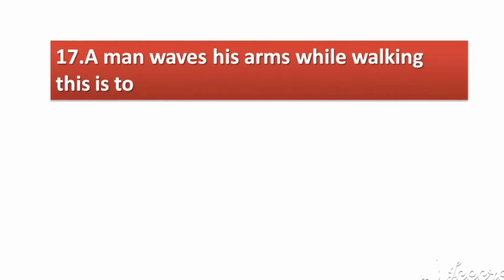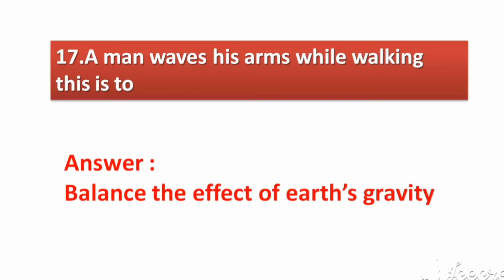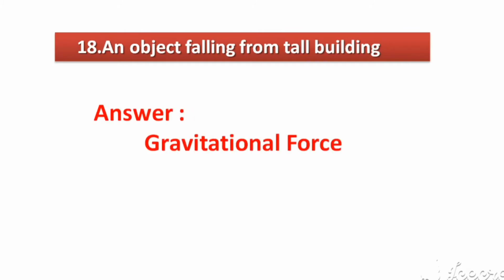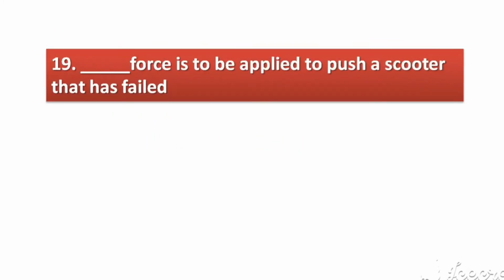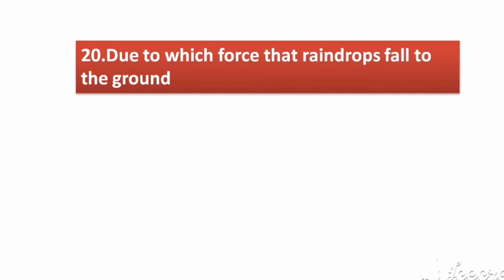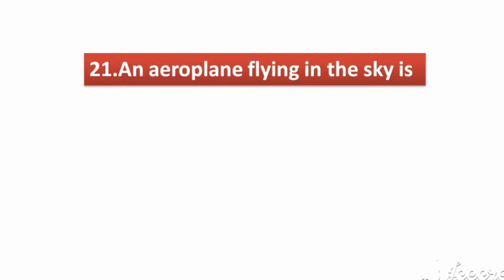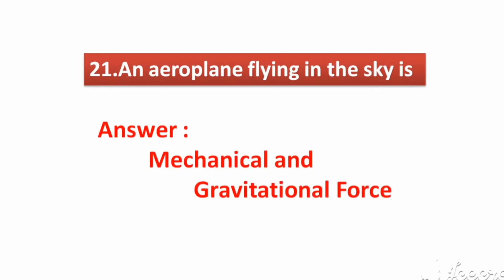A man waves his arms while walking. This is to. Answer: balance the effect of Earth's gravity. An object falling from tall building. Answer: gravitational force. Dash force is to be applied to push a scooter that has failed. Answer: muscular force. Due to which force that raindrops fall to the ground? Answer: gravitational force. An aeroplane flying in the sky is. Answer: mechanical and gravitational force.